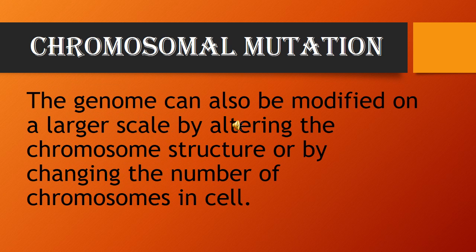Now we are going to see about chromosomal mutation. Chromosomal mutation is mutation that takes place at the chromosome level. The genome can also be modified on a large scale by altering the chromosome structure or by changing the number of chromosomes in a cell. In this paragraph, chromosome structure and the number of chromosomes is a very important key point. Why? Because a change in chromosome structure is one kind of mutation, and changing the number of chromosomes is another.